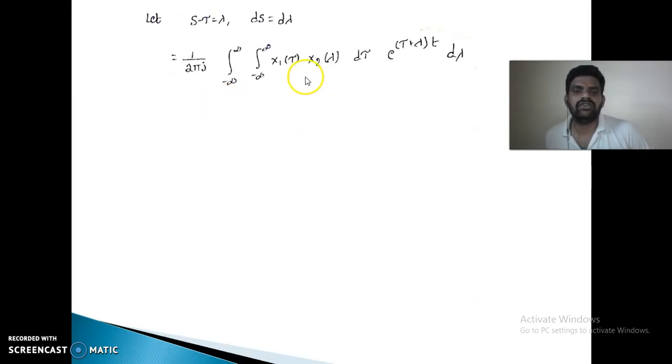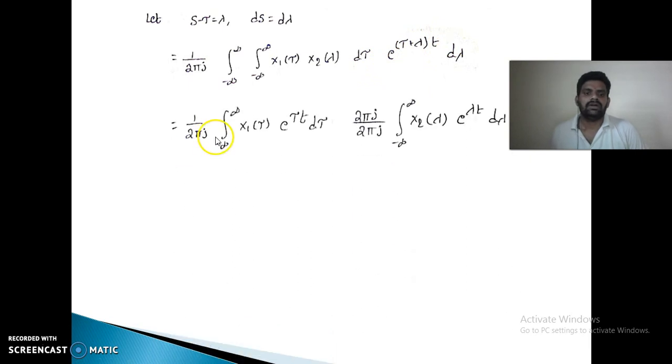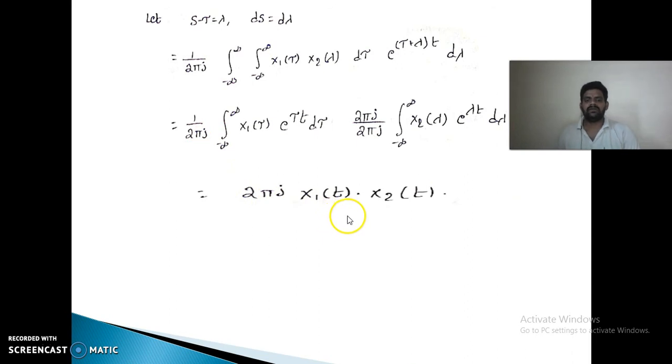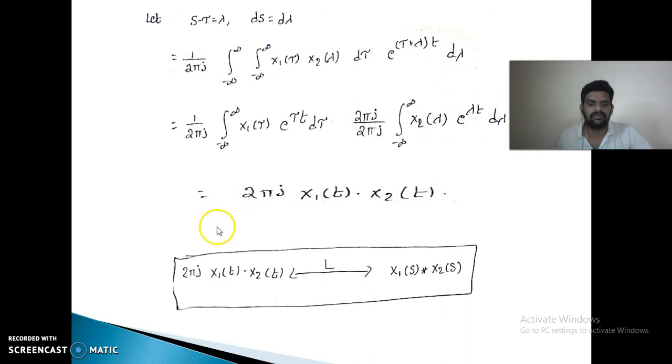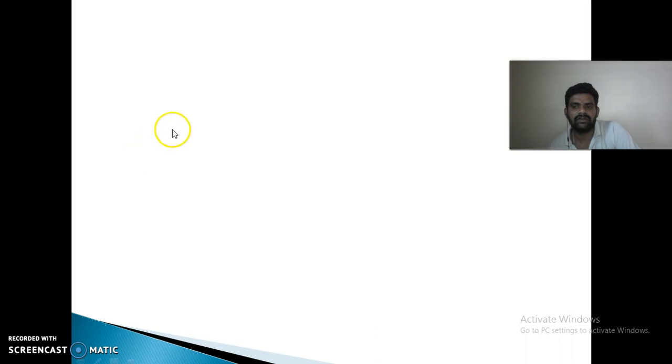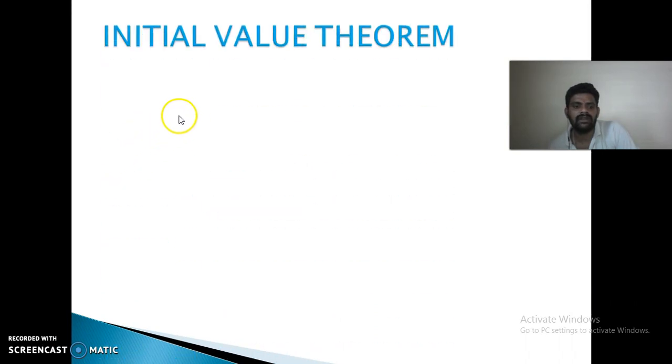So 1 by 2 pi j, X1 of tau into X2 of lambda into e power lambda t, plus tau t, d tau. So this is equal to 2 pi j into x1 of t into x2 of t. So convolution in the frequency domain results in multiplication in the time domain. Multiplication in the time domain results in convolution in the frequency domain. That is the multiplication property.